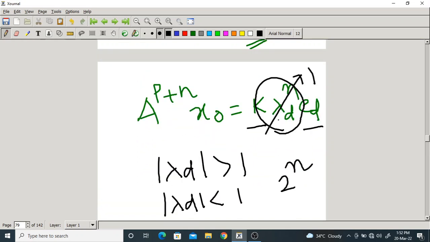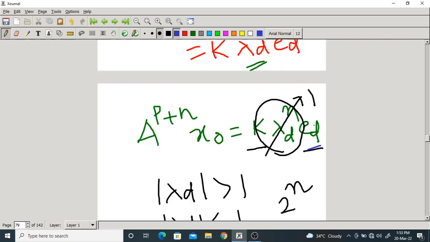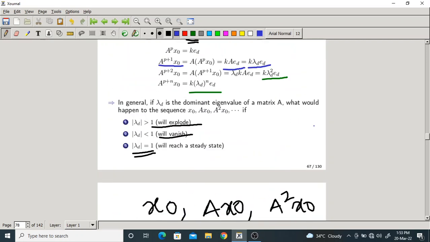We are left with KED. It is constant now. No problem. Simply k is some multiplication factor by the dominant eigenvector. Okay, it becomes constant. But in the remaining two cases, it may vanish or it may explode or it may go out of bounds. So these are the three possibilities.